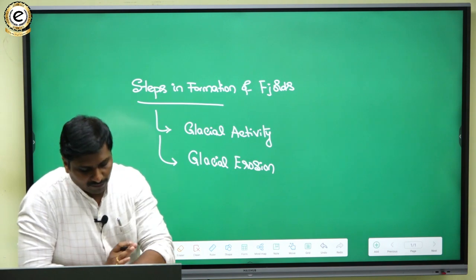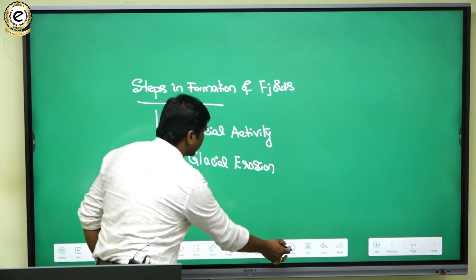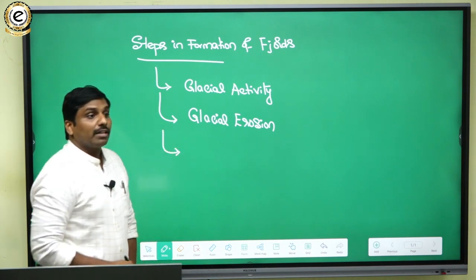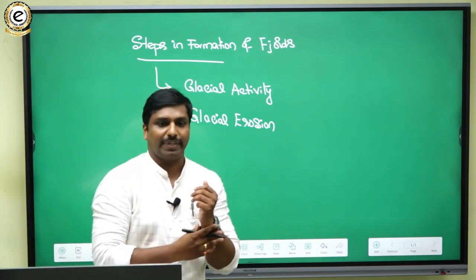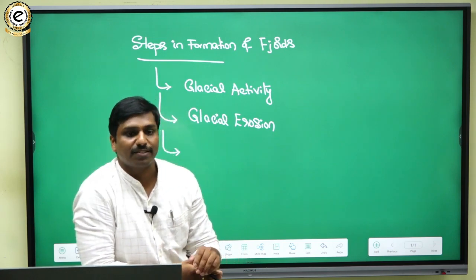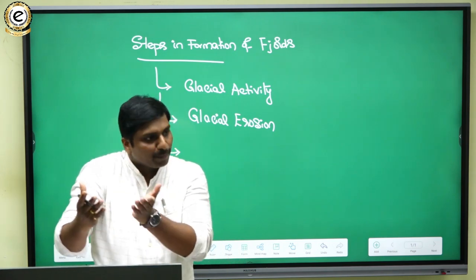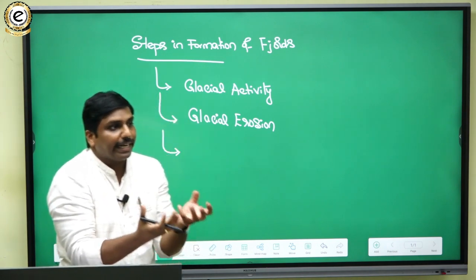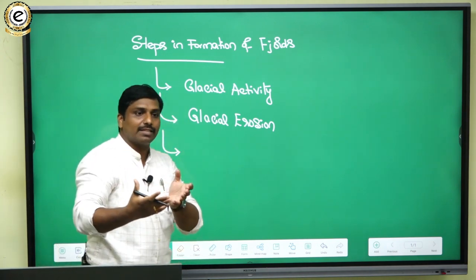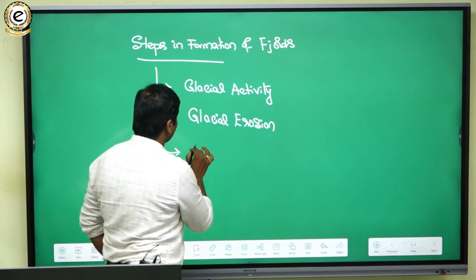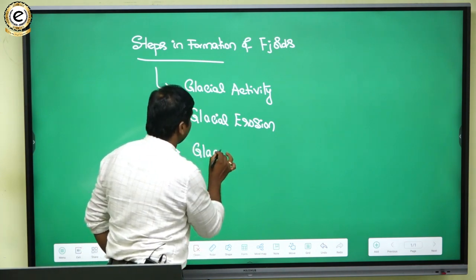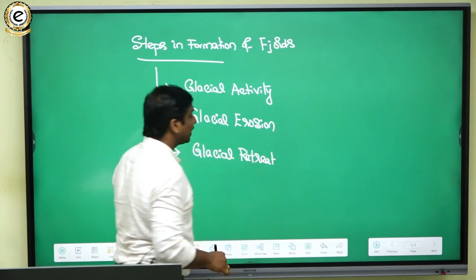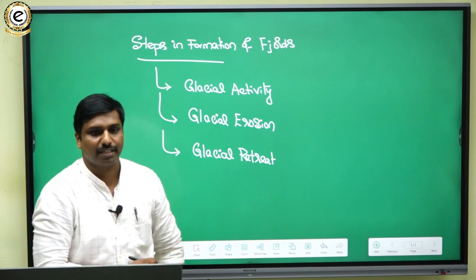Then what will happen after glacial erosion? Glacial retreat will occur. So glacial retreat means glaciers will move and solidify again in the winter, and in summers it will flow. So the next step is glacial retreat. In glacial retreat, things will get settled down properly.